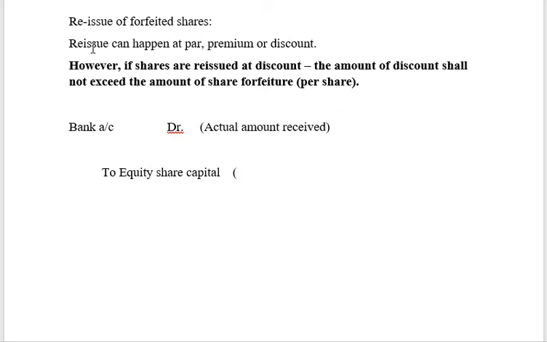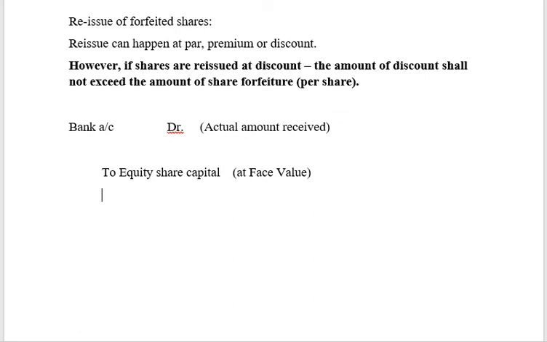What will be the amount? Even if it is issued at a discount, please remember friends, like how we said in premium, we should not take the premium amount in the capital. Same way, discount amount also will not affect the capital. Share capital will always be at face value only, right? So always share capital should appear only at face value. It cannot include discount or premium, right?